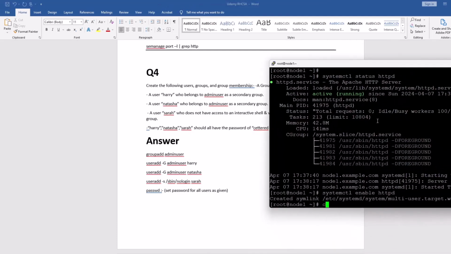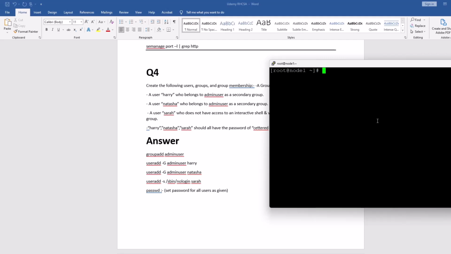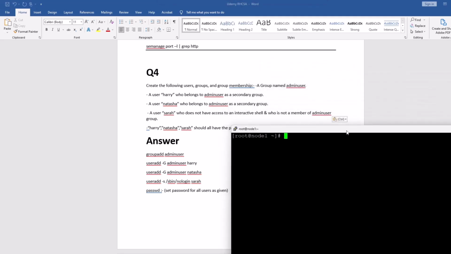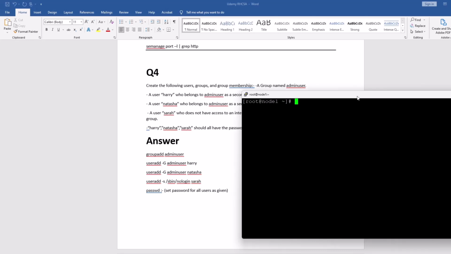You have to perform all the questions on node 1, server 1, right? So what is the first requirement of this question? The first requirement is to create a group, right? So you have to create a group with groupadd and admin user. So this is the group, right?